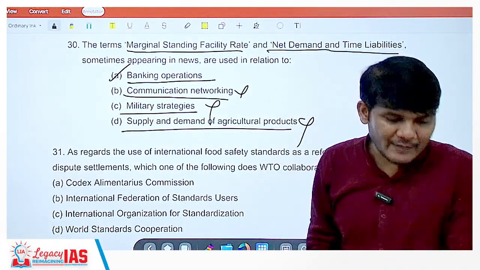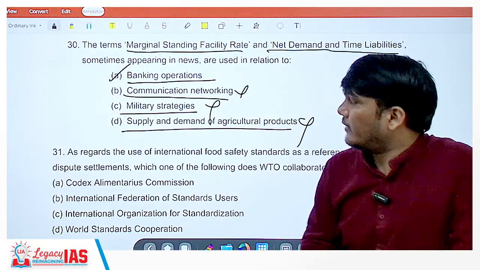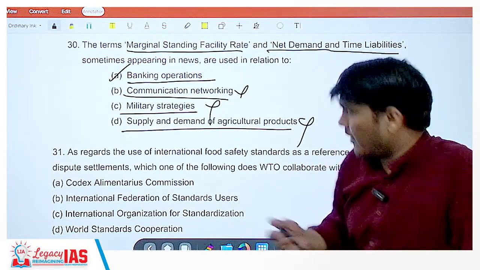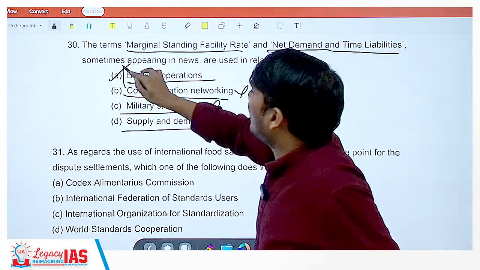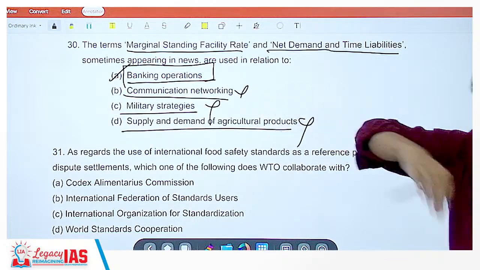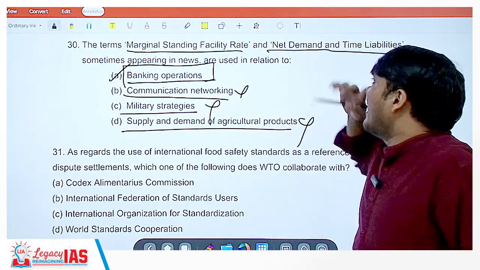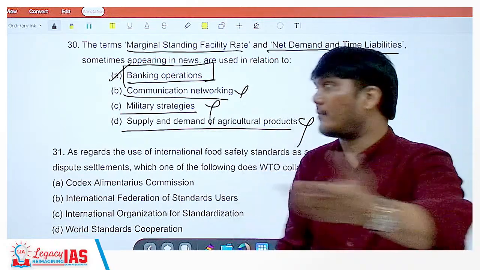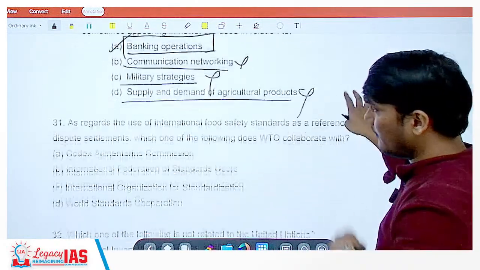Net demand and time liabilities as in, yes, I think Darshan has got it right. That's option A. Of course, option A, banking operations. Not just because we are doing money and banking, so it will be that. You should still know it. It is related to banking. Net demand and time liabilities. Liabilities and assets, you can relate it with economy and get the answer here.